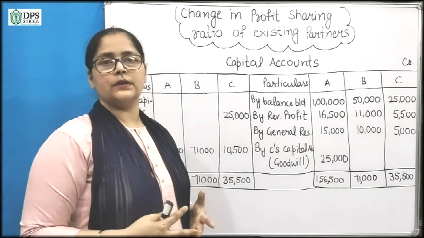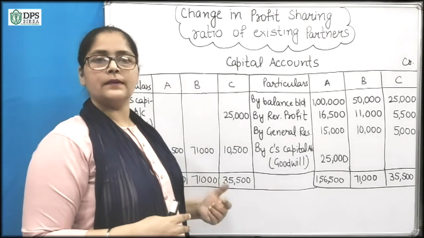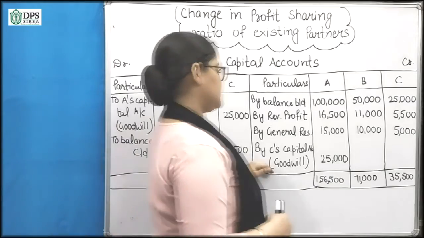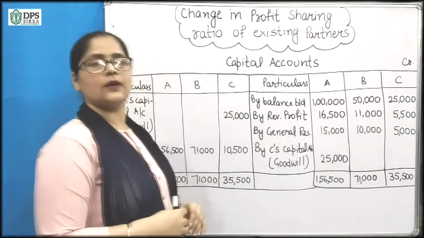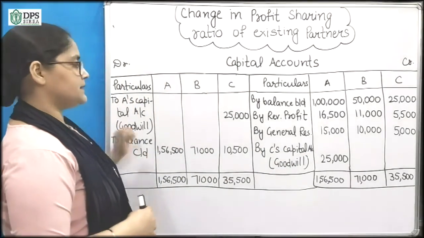Next we have goodwill 1,50,000 and we have done the journal entry that C's capital account is debited to A's capital account.